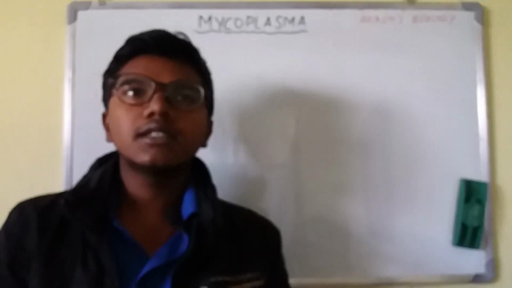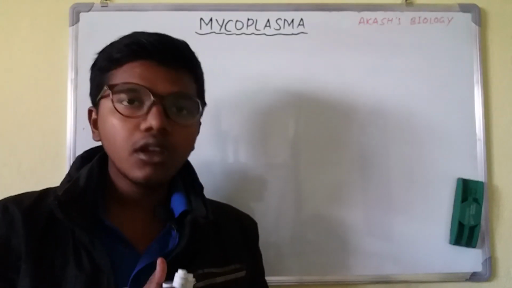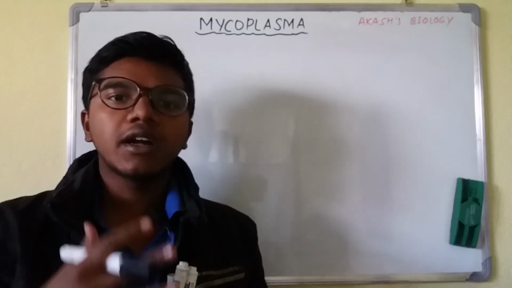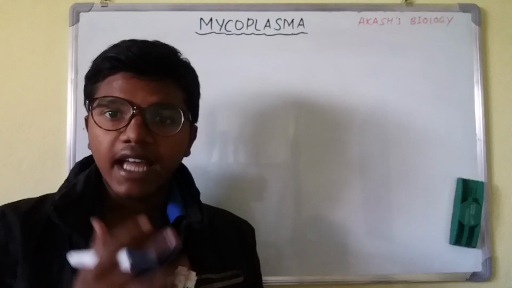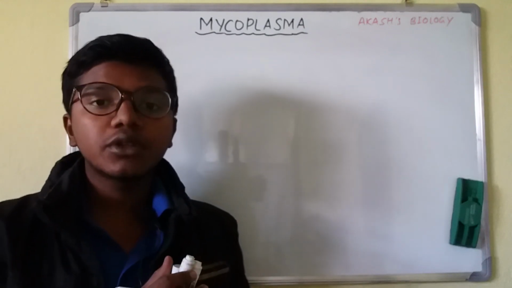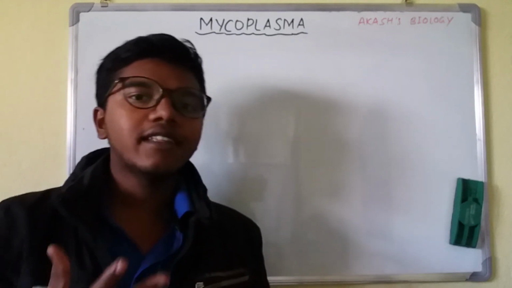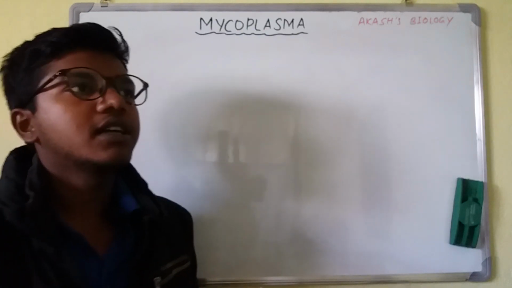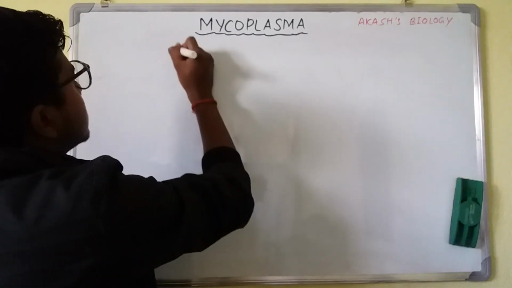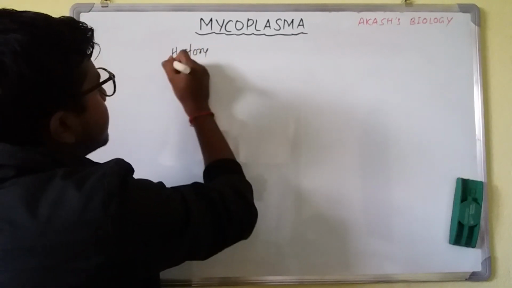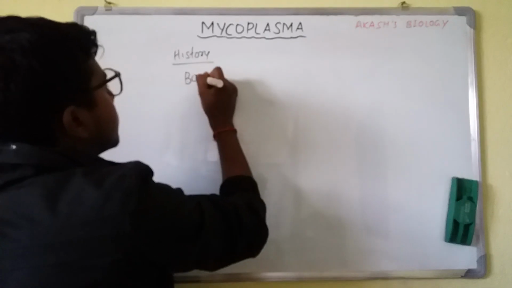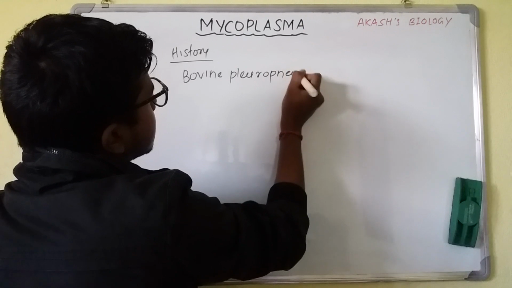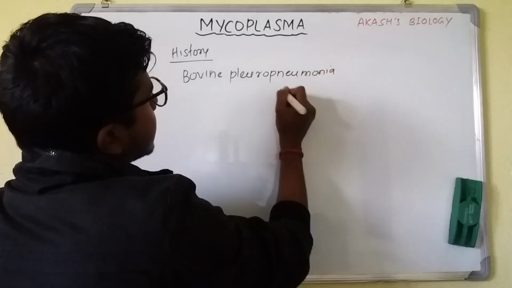In the 18th century, in Europe, there was a disease known as bovine pneumonia taking place in cattle, and that created havoc all over Europe, because beef and buff are the most important meat products being sold in Europe.